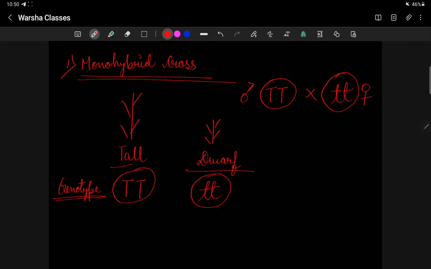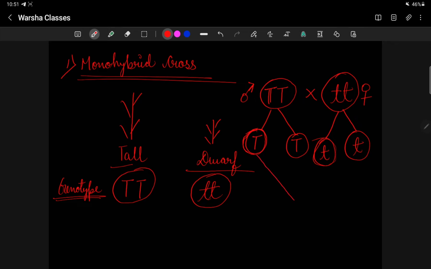If we cross these two, first of all gamete formation will happen, and the gamete will only have half the number, only one character will pass on. Only one type of gamete will form from each: in this case the capital T, the tall, and in the other the dwarf.